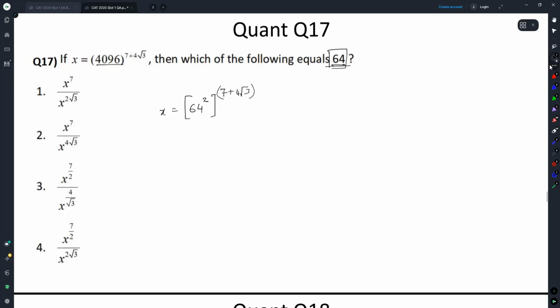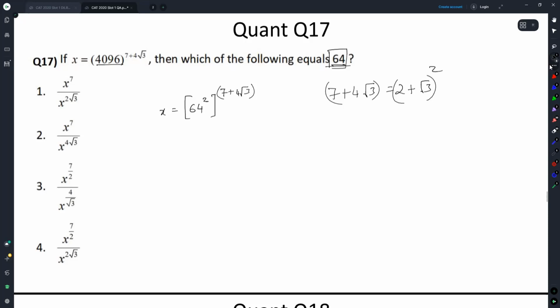Now this 7 plus 4 root 3 I can also see is equal to 2 plus root 3 whole square. It has no purpose in this question.